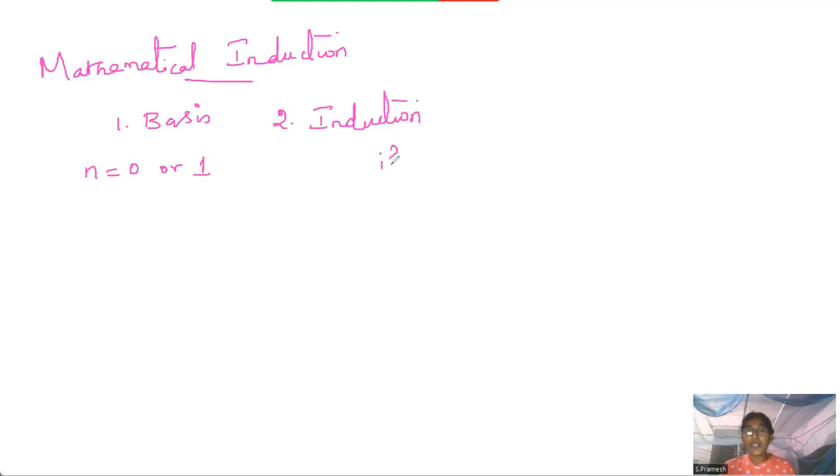So actually for the induction you can take it as: if S of n, then you have to prove S of n plus 1. What this means is you take an assumption that S of n is true. You have to prove S of n plus 1 is also true. This is the assumption, and this is how to prove it. If you prove it, the given statement is proved. Okay, we'll see one example for this mathematical induction.